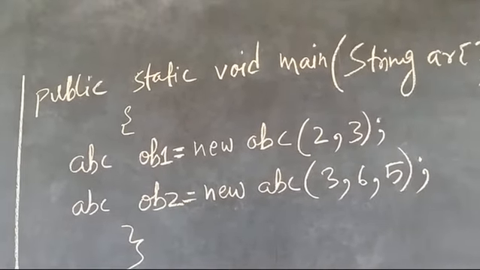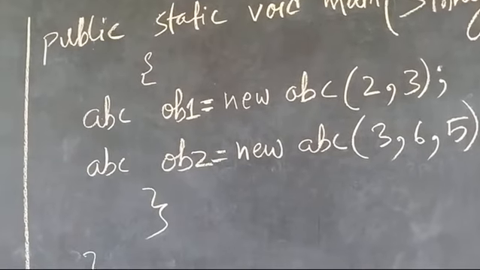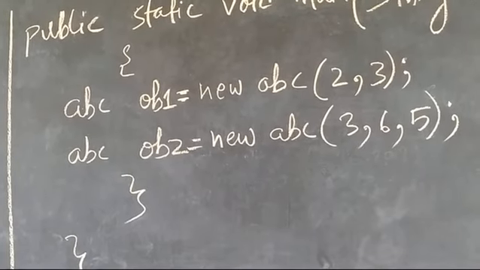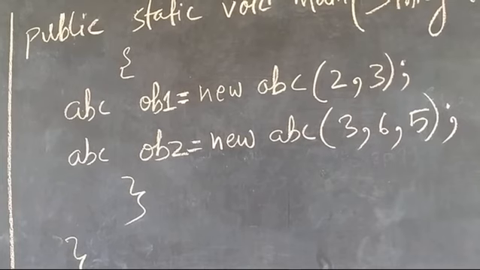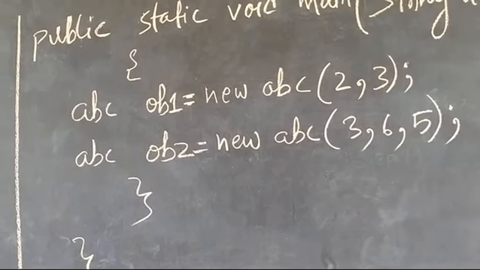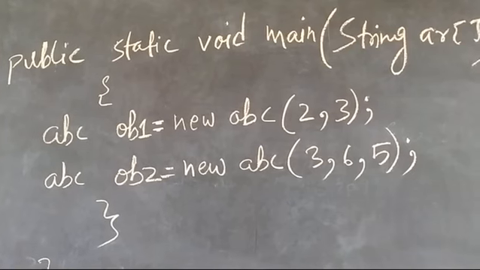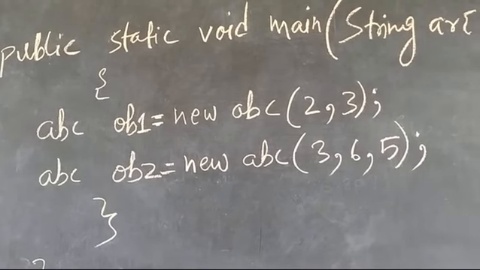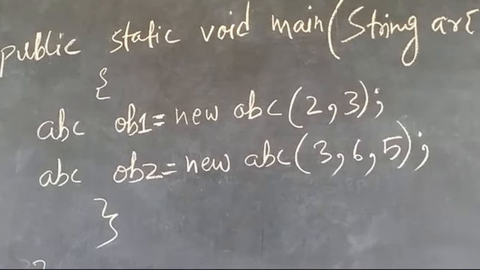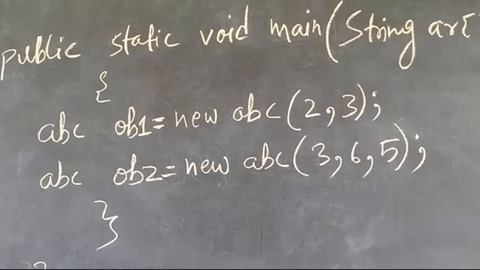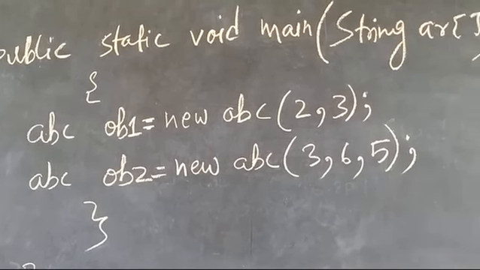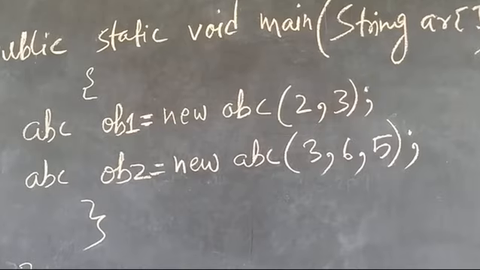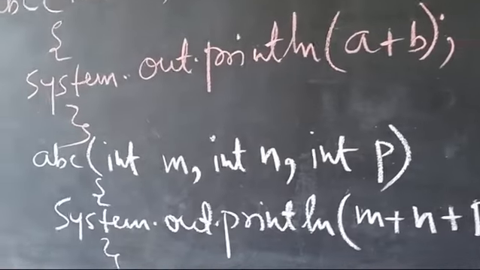This is a little different. At the time of calling a function, we create a single object, ABC OB equals new ABC, and then call OB.sum like that. But here it is a little different. Here we need to create different objects. In the case of a constructor, ABC OB1 equals new ABC, and the first constructor has two arguments, so I mentioned 2, 3. You can write some other numbers also. The second constructor contains 3 numbers, meaning 3 arguments.